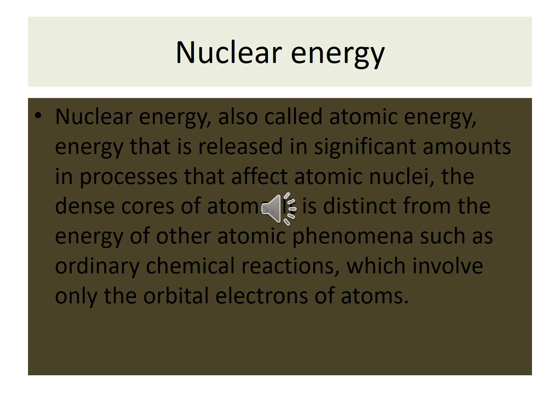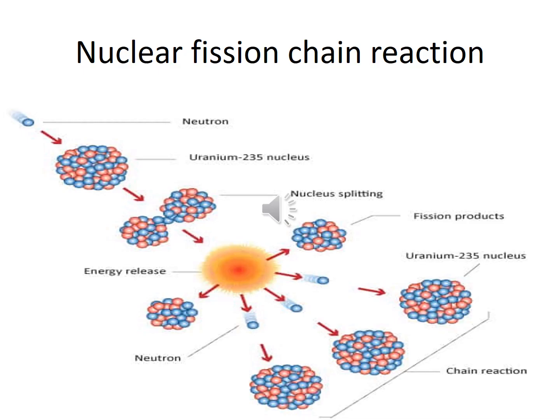One reaction is nuclear fission, another one is nuclear fusion. Okay, look at this picture, children. What do you see? Nuclear fission chain reaction. You see here, neutron, uranium 235 nucleus splitting, then energy release, fission products.